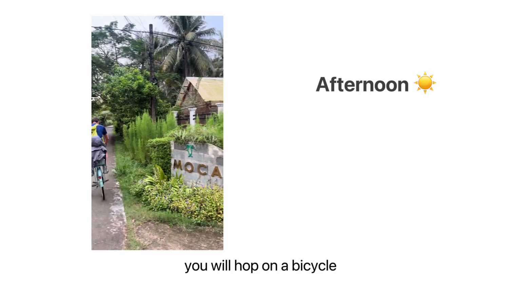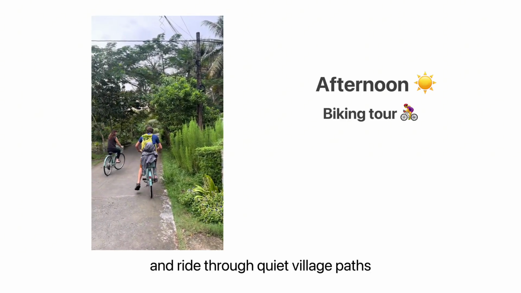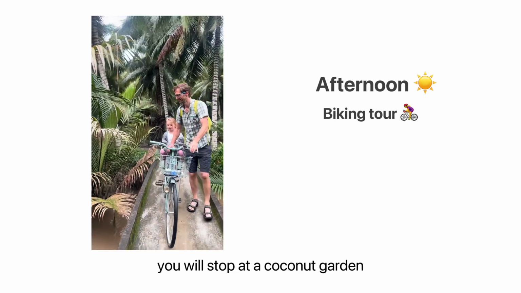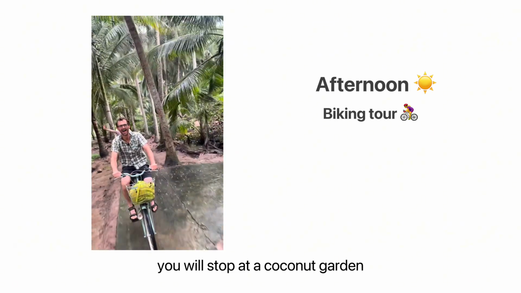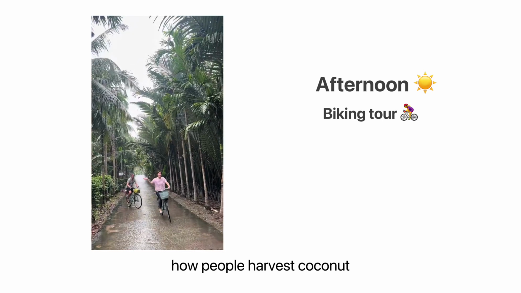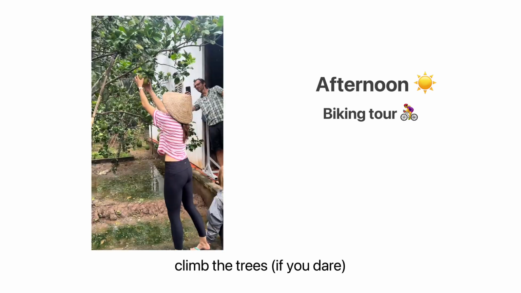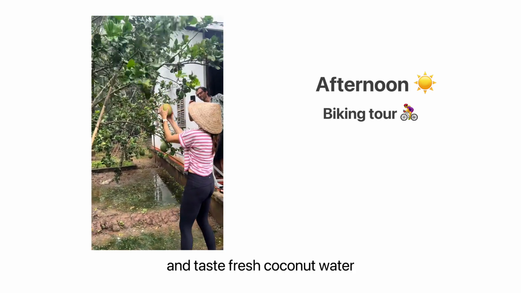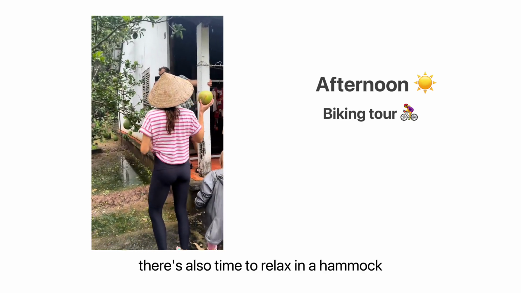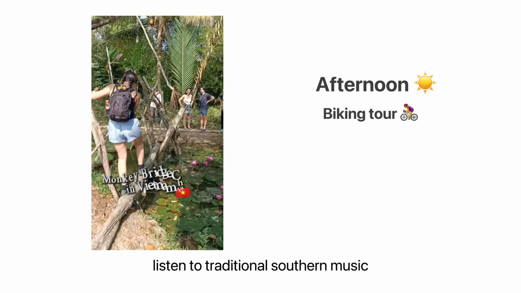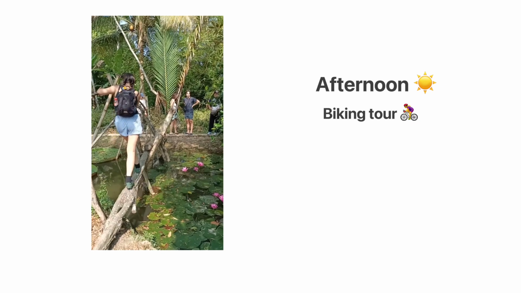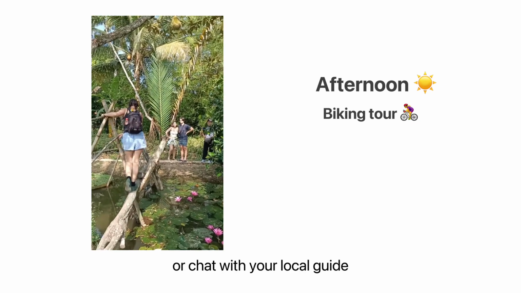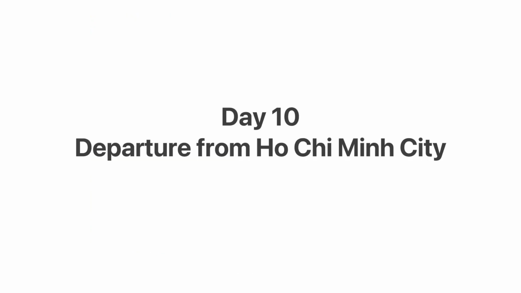After lunch, you will hop on a bicycle and ride through quiet village paths. You will stop at a coconut garden where you can see how people harvest coconuts, climb the trees if you dare, and taste fresh coconut water straight from the shell. There's also time to relax in a hammock, listen to traditional southern music, or chat with your local guide about life in the Delta.